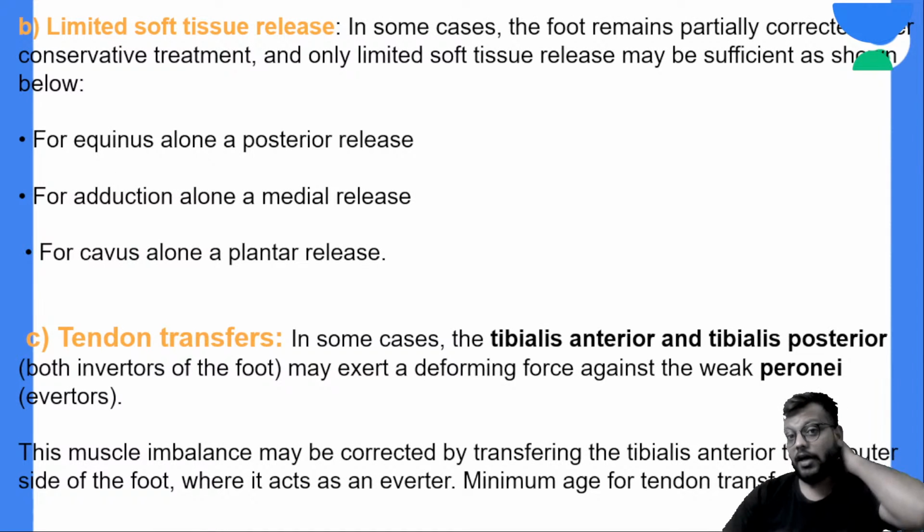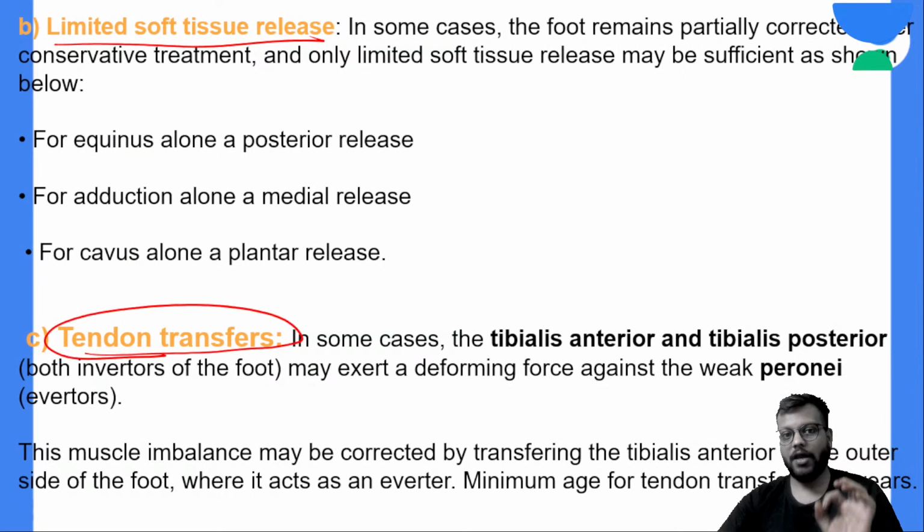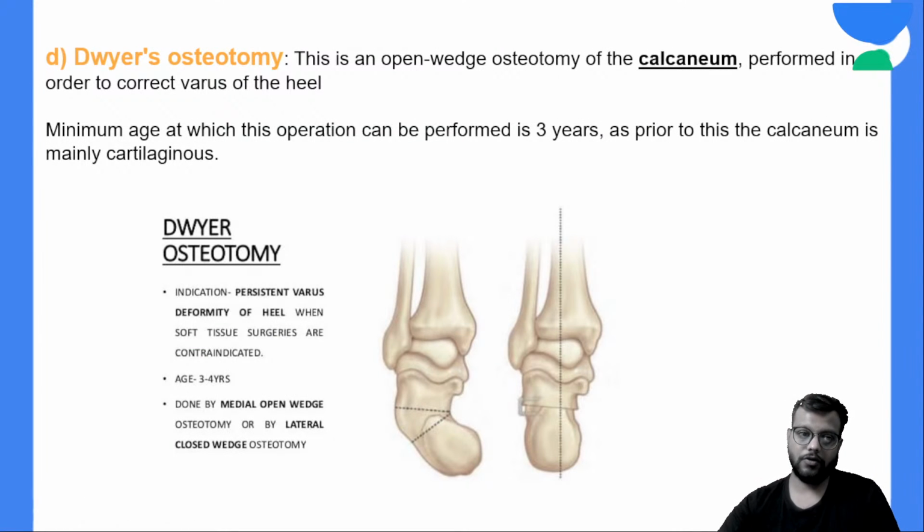Okay, now if there is single deformity, like if there is only equinus or if there is only cavus, then you have to go for the limited soft tissue release. सारे posterior medial soft tissues को release करने की जरूरत नहीं है. So you can go for the limited soft tissue release and also the tendon transfers. बस नाम याद होना चाहिए कि tendon transfer भी कर सकते हैं, and you use the tendons of the tibialis anterior and posterior.